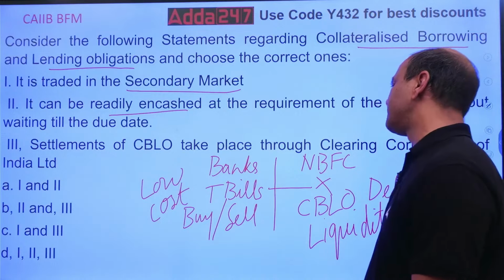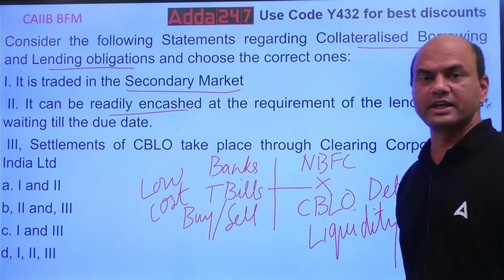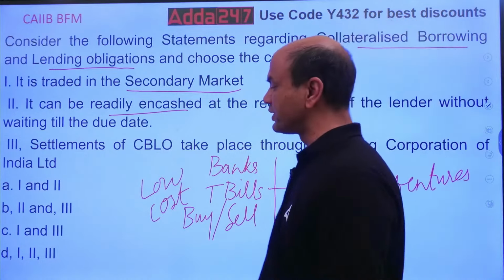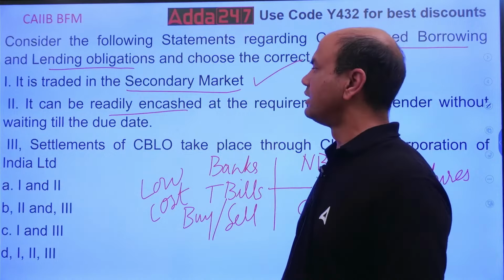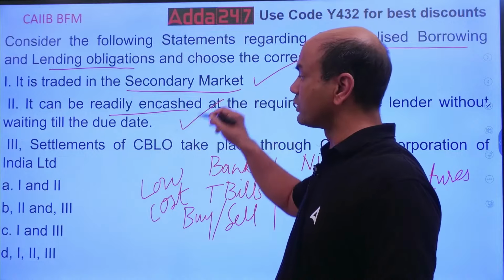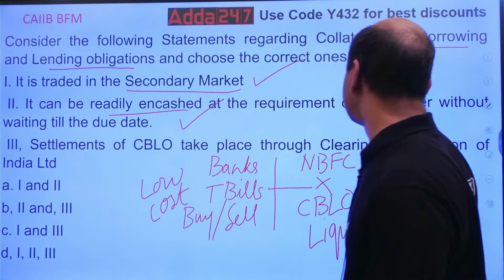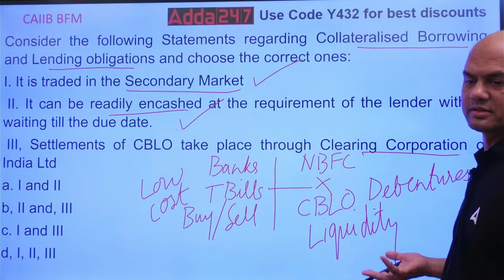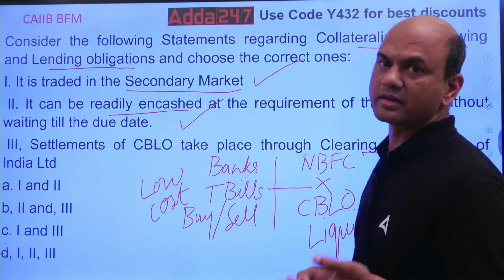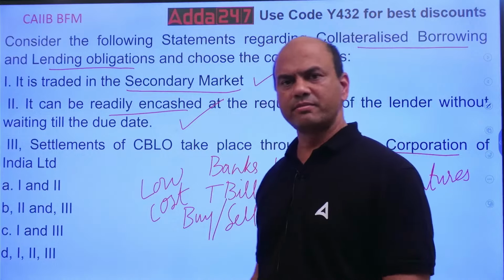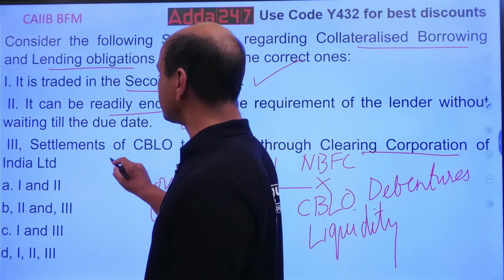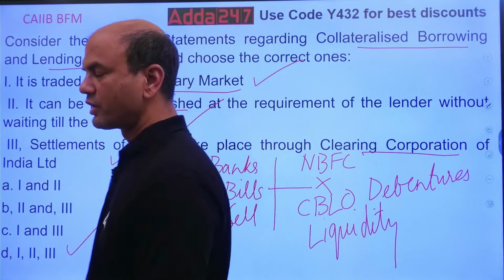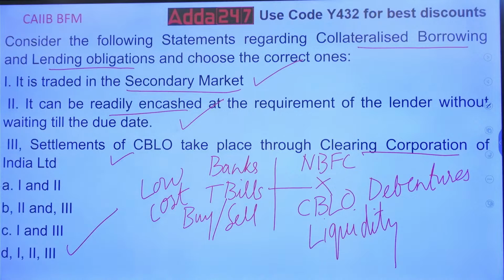Settlements of CBLO take place through Clearing Corporation of India, CCIL. So which one of them is correct? Traded in the secondary market, very good, correct. It can be readily encashed, correct. So 1 and 2 are correct. CCIL, Clearing Corporation of India, is the base of any trading in our country. Settlement is always done by CCIL. So that's why this is also true. So the answer is 1, 2 and 3. Got it? The answer is 1, 2 and 3.